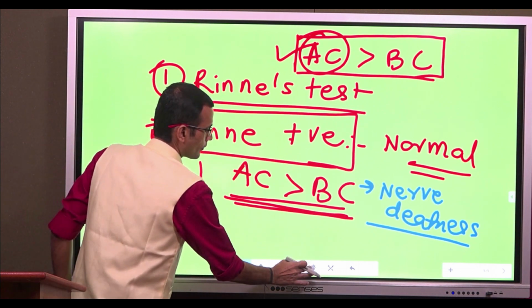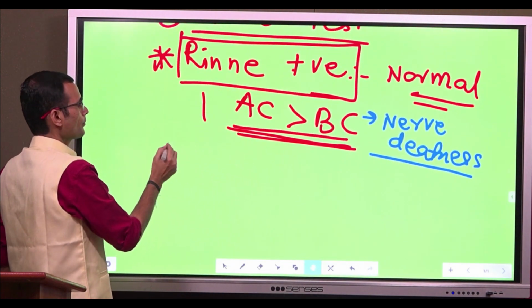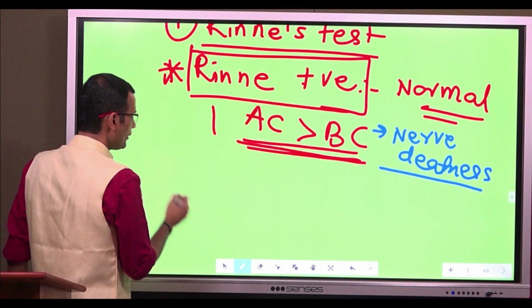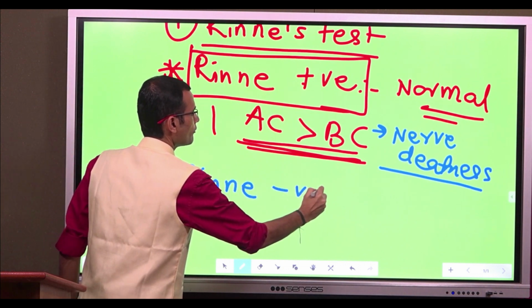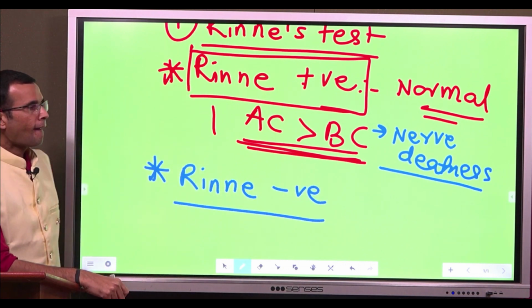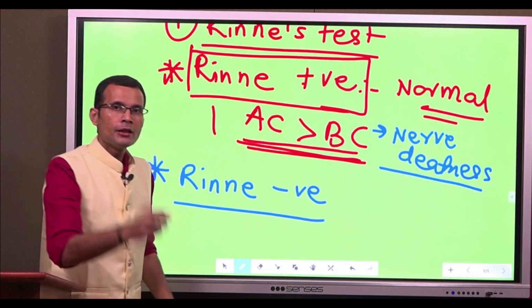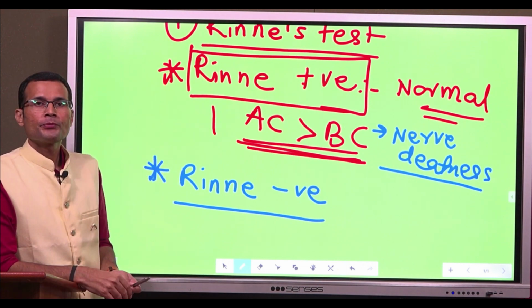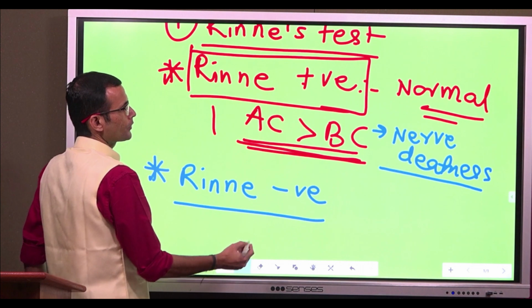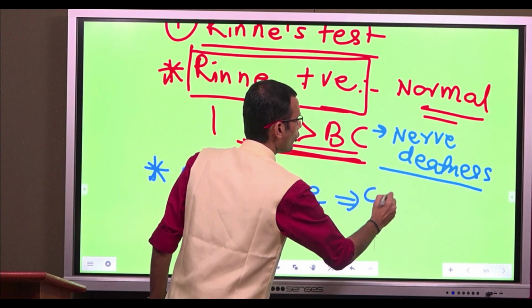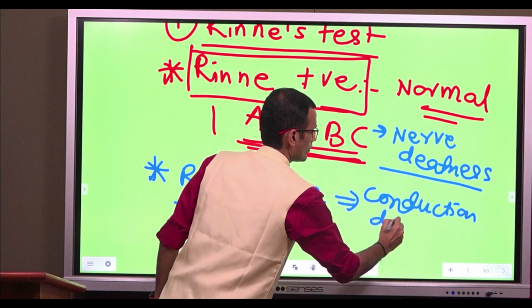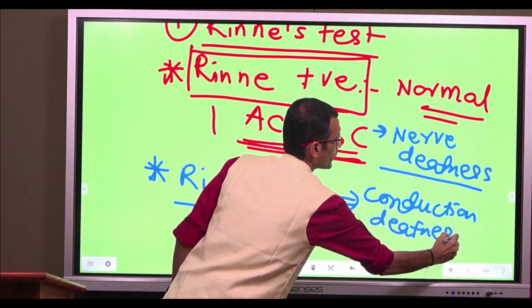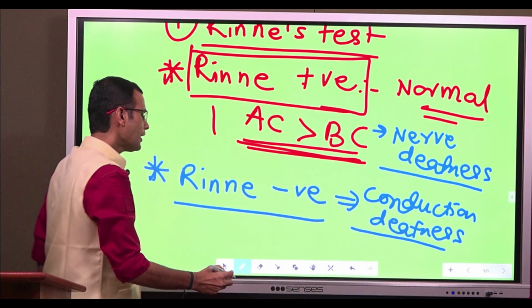But then, Rinne negative. The second interpretation is Rinne negative. It means what? It means the possibility of conduction deafness. Why?